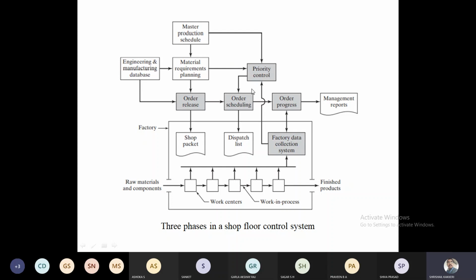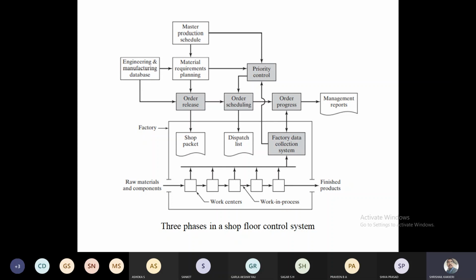For example, the production is already executing. One production is already going on. Should I execute this production in parallel, or stop the earlier production for some time, or stop this production? That may be due to various reasons within the organization: interrupted maintenance, unexpected problems, software problems we are going to update, or we are going to reschedule, or rearrange the position of the machineries for this particular requirement. All these may happen, so we are going to have the priority control.